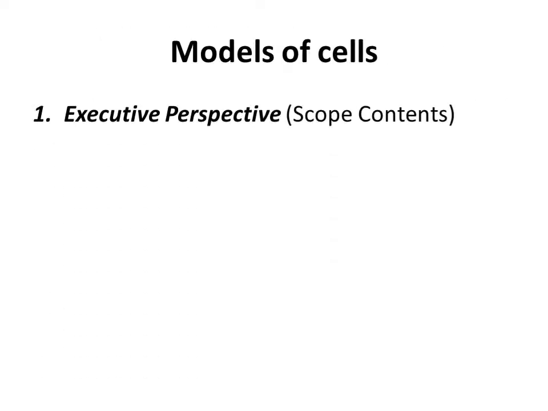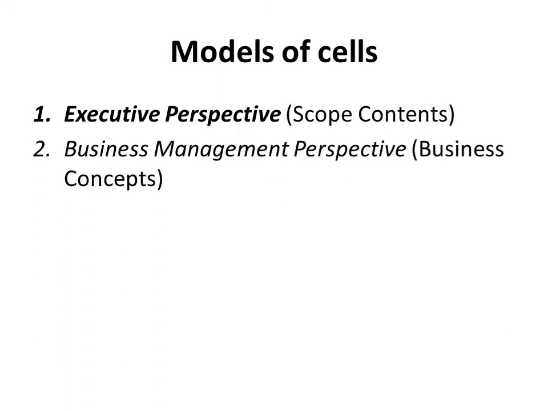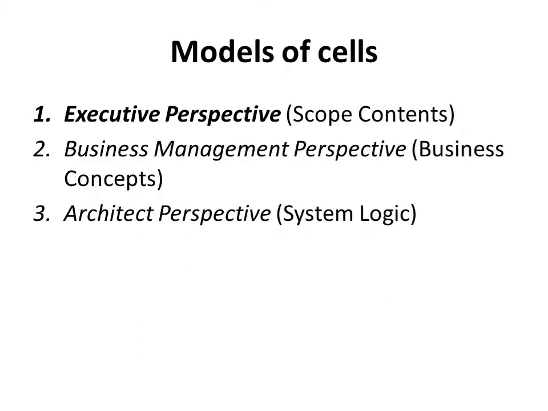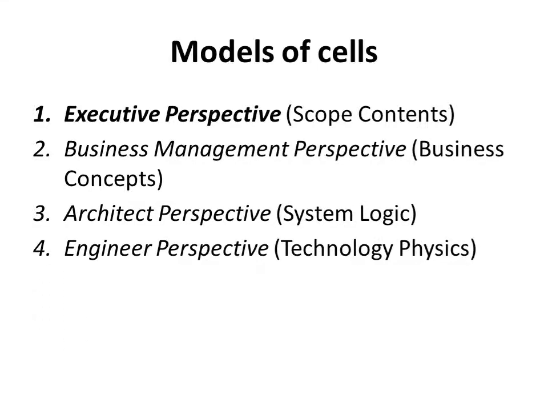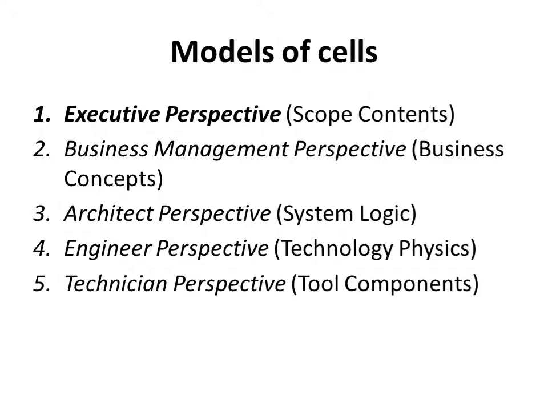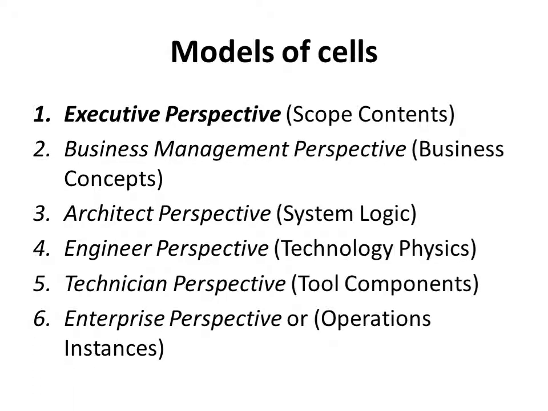Now looking into the models of the cells, we have the first row, the executive perspective, looking into the scope contents, which is shown on the right side of the same row. Next will be the business management perspective looking into the business concepts. We have the architect perspective next, which is looking into the system logic. Then we have the engineer perspective looking into the technology physics. Then we have the technician perspective looking into the tool components. And we have the enterprise perspective or the operations instances.